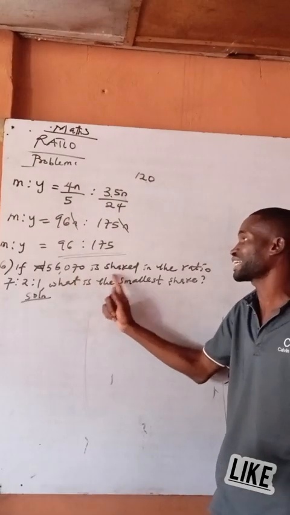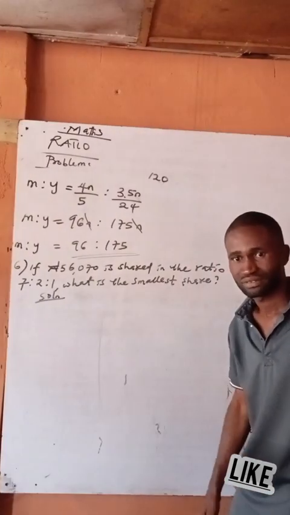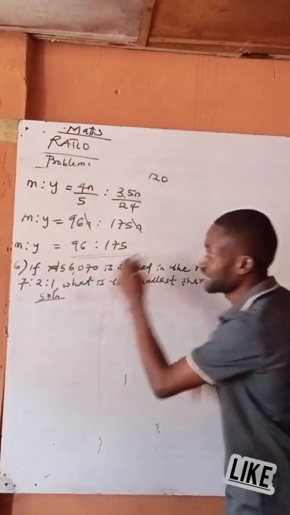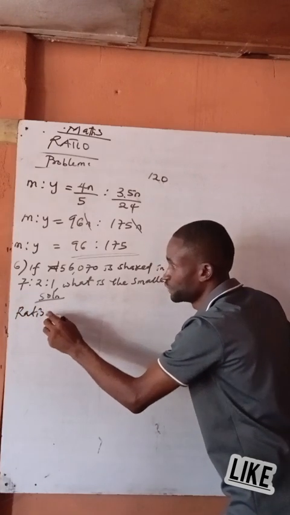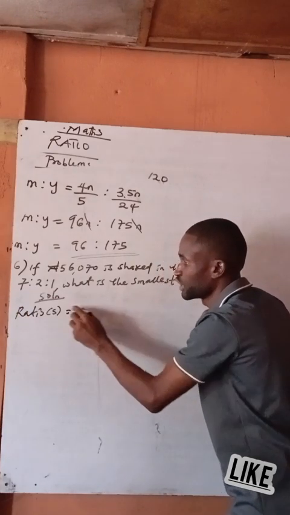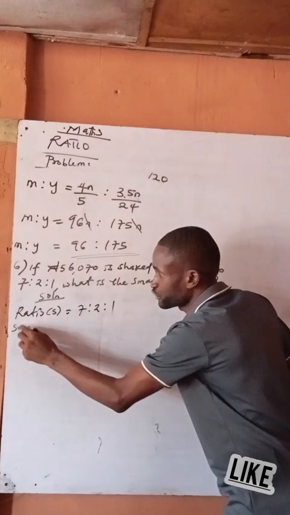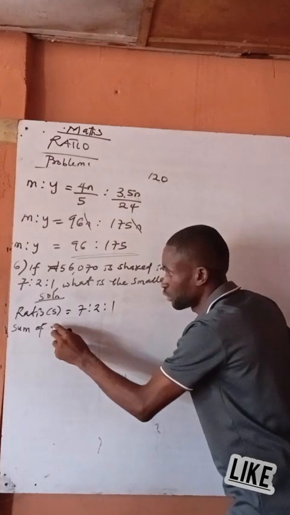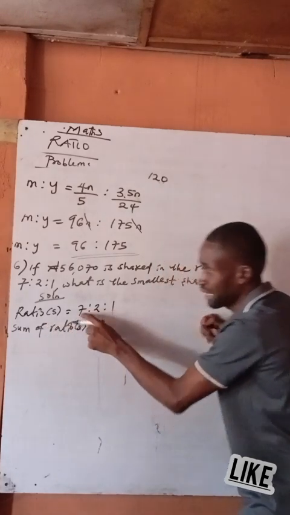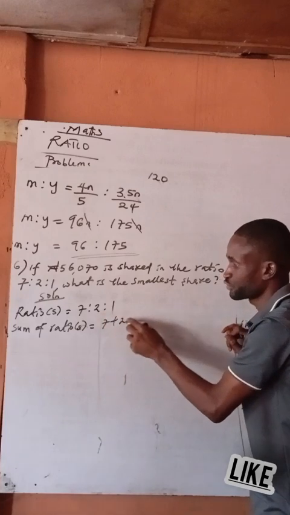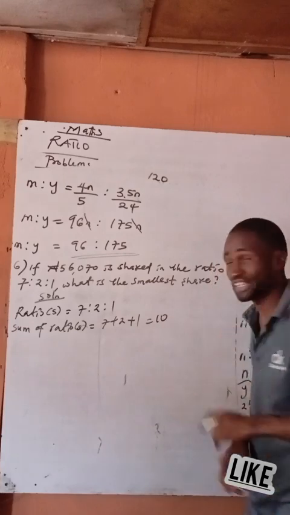Now, 17 naira is shared in the ratio of this. Look at that. Are we there? It's shared. So that means the ratio is 7 is to 2 is to how many now? Then I will say the sum of ratio now because you must get this right. The sum of ratios, we know the sum is 7 plus 2 plus what now? 1. Which is equal to how many? 10. Class, is it 10?